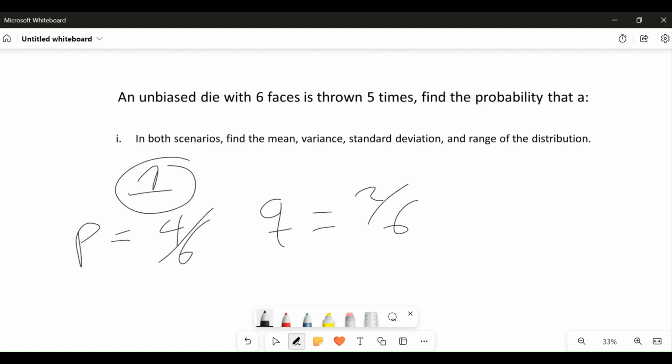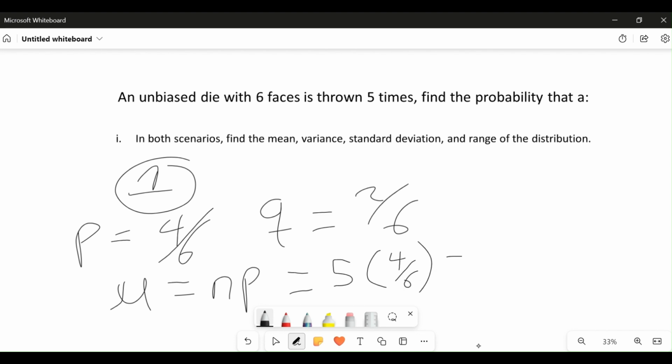If you are finding the mean in that first scenario, mean is n times p. The number of times the die was tossed was 5 times. So we have 5 into the probability of success, which is 4/6.